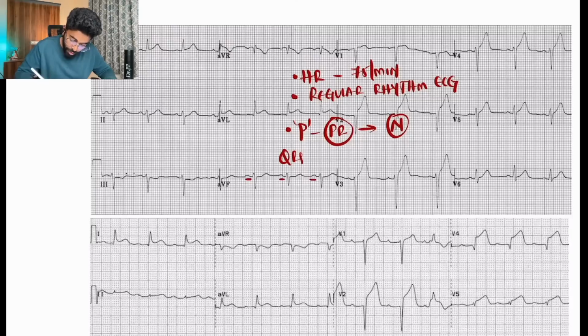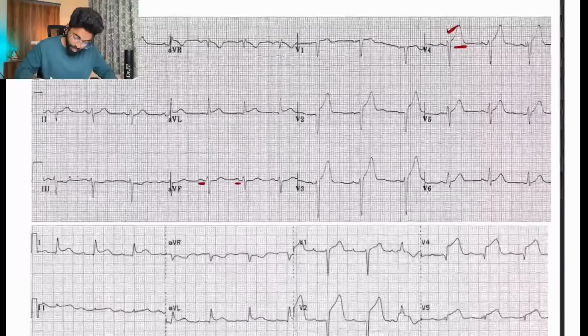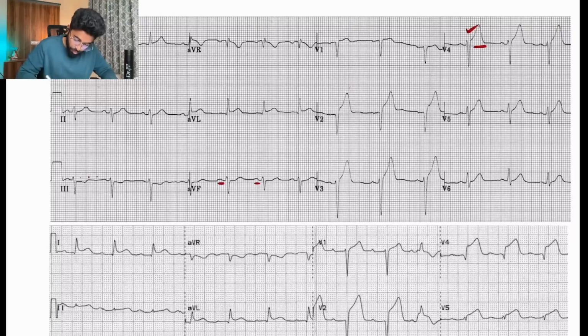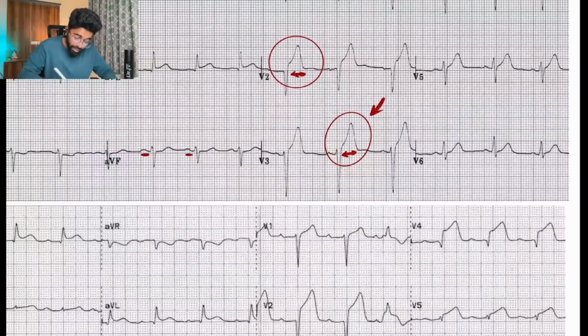When it comes to the QRS, in leads V2, V3, V4, we can clearly see a tall, broad T wave, and also the ST is being taken along with it. See very clearly, we can see a broad and tall T wave and an ST elevation present in the anterior leads V2, V3, V4.